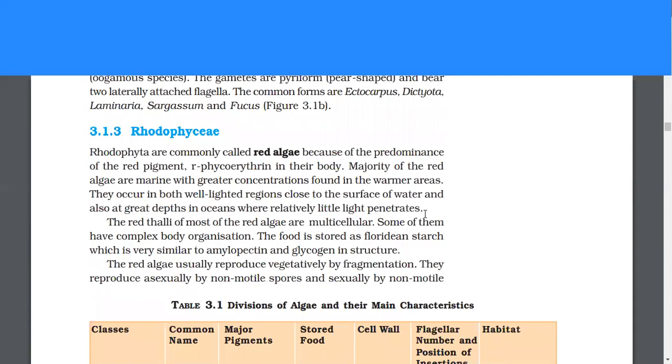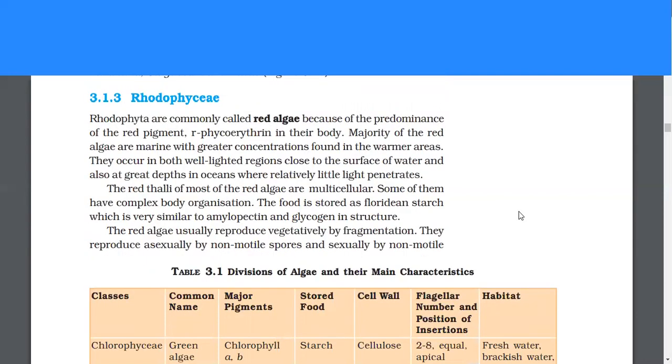Rhodophyceae. Rhodophyta are commonly called red algae because of the predominance of the red pigment, phycoerythrin, in their body. Majority of the red algae are marine with greater concentrations found in the warmer areas. They occur in both well-lighted regions close to the surface of water and also at great depths in oceans where relatively little light penetrates. The red thalli of most of the red algae are multicellular. Some of them have complex body organization. The food is stored as floridean starch, which is very similar to amylopectin and glycogen in structure.